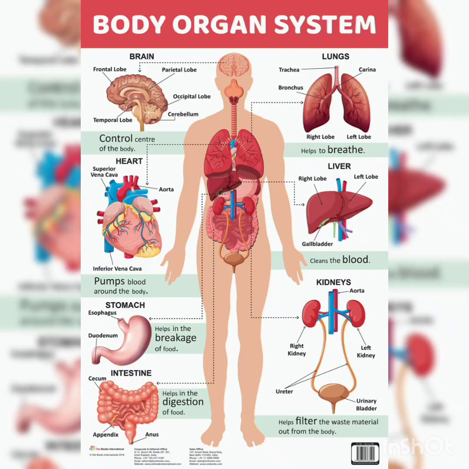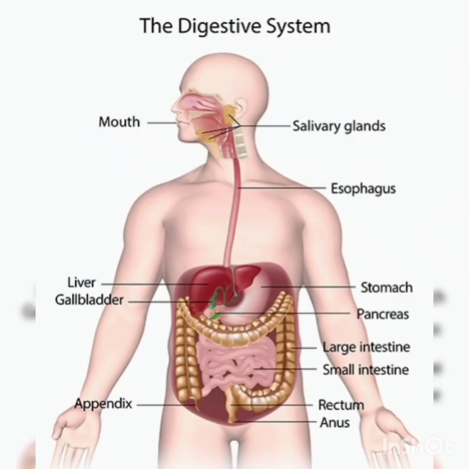Dear students, today we discussed the digestive system, the excretory system, the nervous system and the reproductive system. The digestive system includes the mouth, food pipe, stomach, small intestine, large intestine and anus. When we eat food, it passes through our mouth, then through the food pipe and reaches the stomach. Then the food passes into the small intestine and is completely digested there, and the waste is sent to the large intestine and out through the anus.